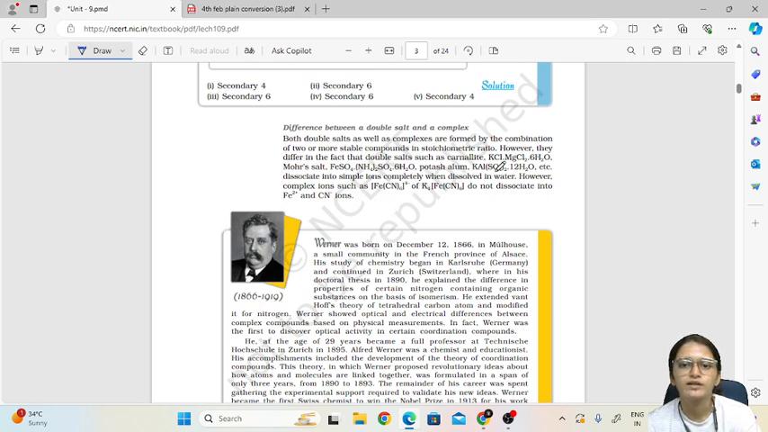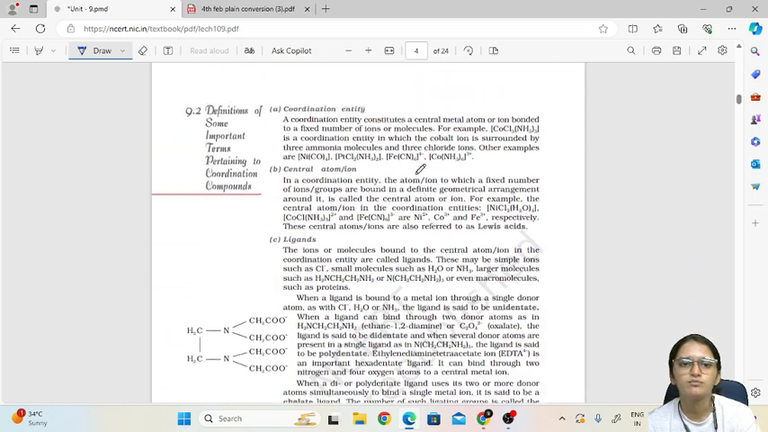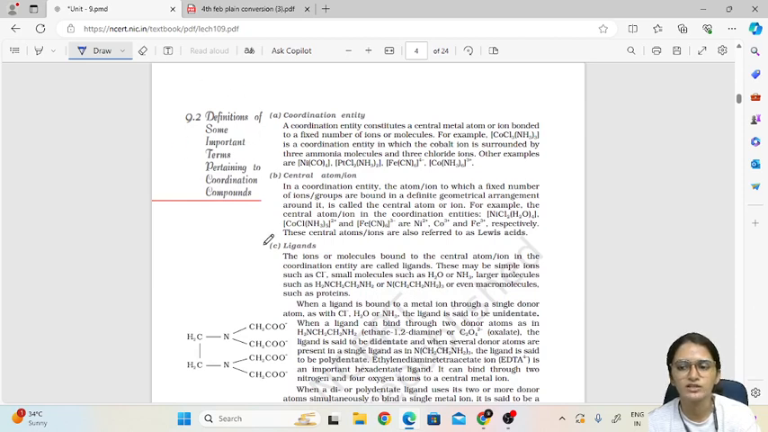Okay, but when you take double salt, they will dissociate into its respective ions. Okay, that is a main difference. Now let us see what are the important definitions in this chapter. So, definitions of some important terms pertaining to coordination compound.